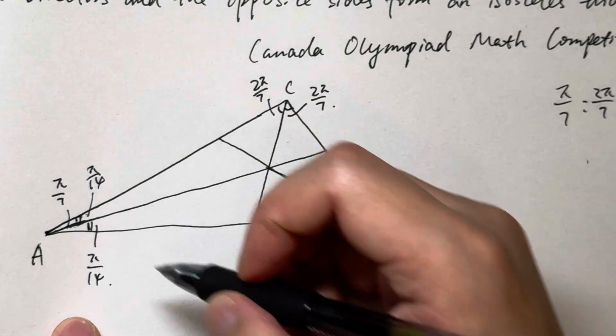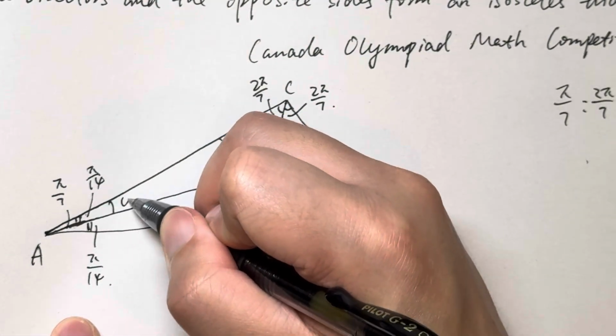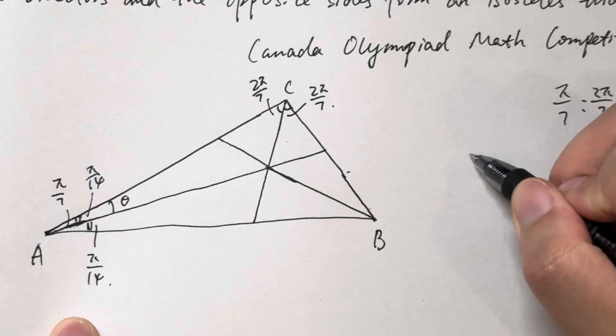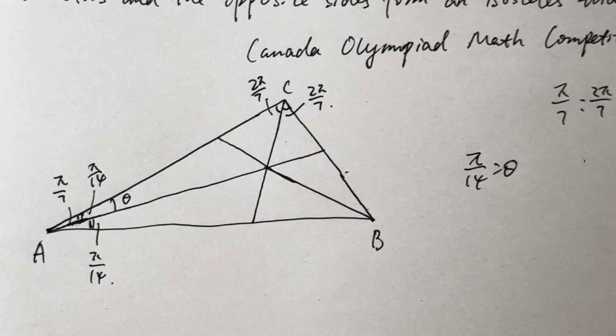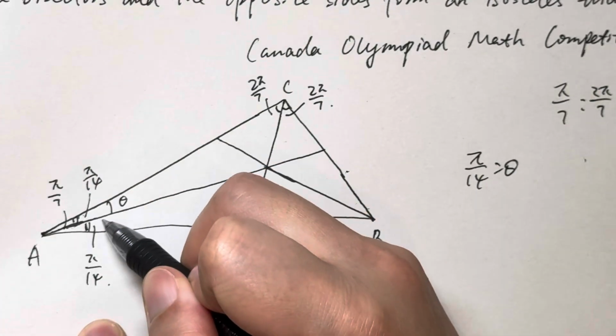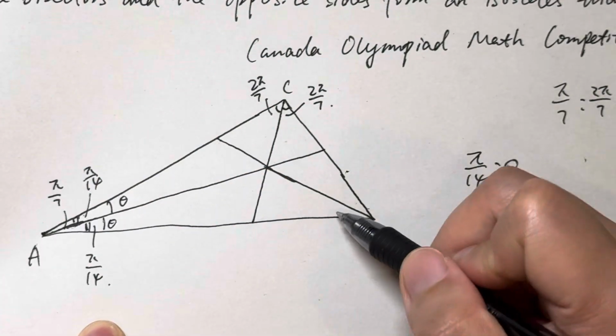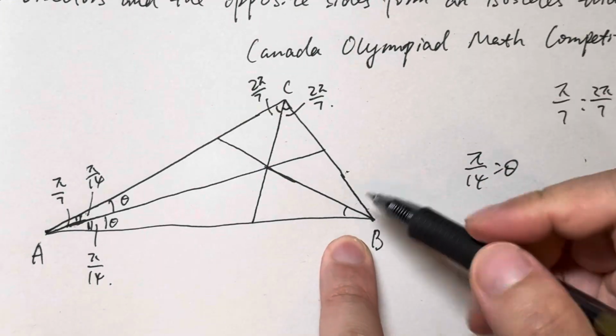Right, so let's just consider it as theta. So let's make pi by 14 equal to theta, right? Then we have theta here, theta here. This one, that is 2 theta.